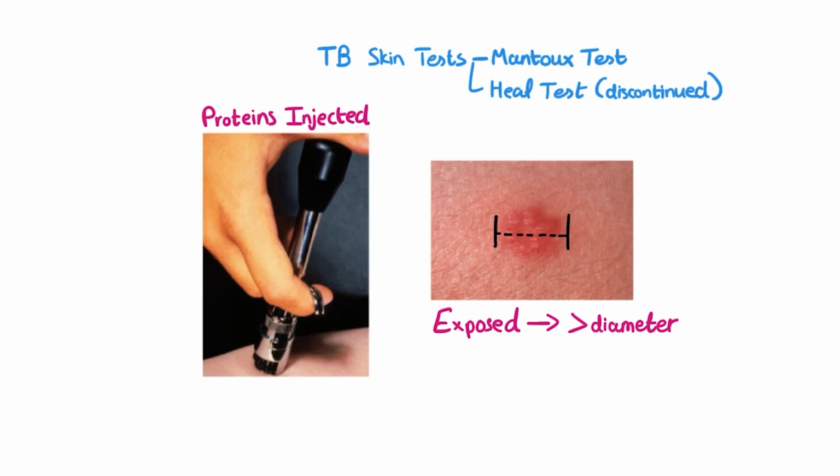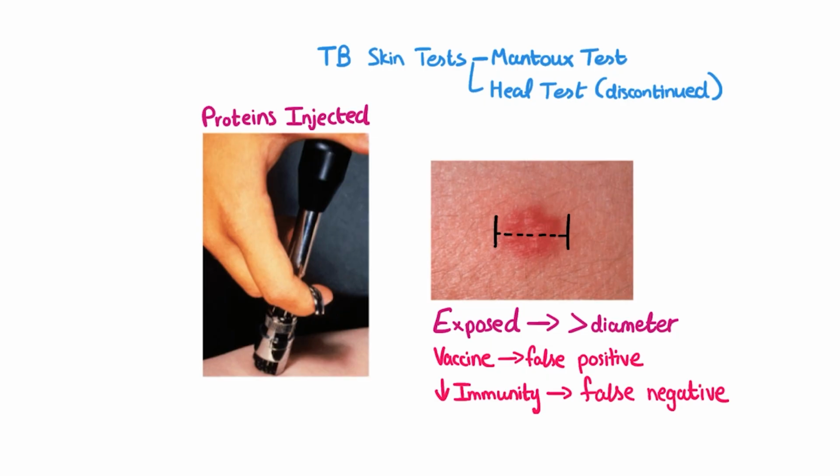For example, if a person has received a TB vaccine, which we'll talk more about in a minute, then that person's immune system will mount a secondary immune response even though they don't have a latent disease. On the flip side to that, if a person's immune system is weakened or suppressed, then it won't be able to mount a powerful response even if they do have the latent disease. So you won't see a large diameter of this area even though they have latent TB. So, while these skin tests are indeed useful, their interpretation needs to be done a little carefully.